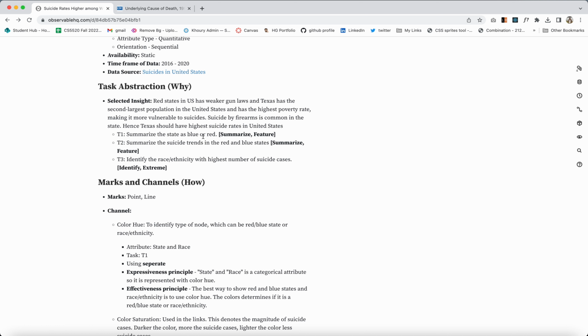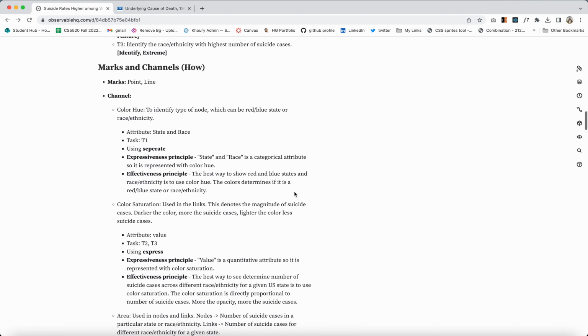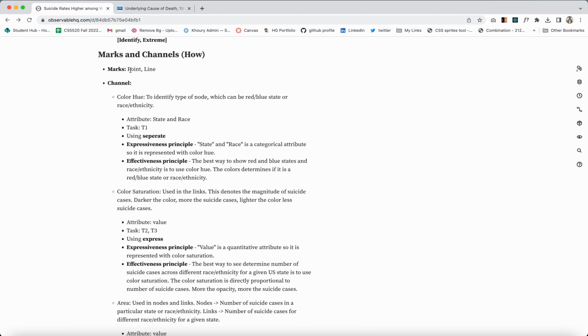Then I came up with the task abstraction for the selected insight. First, my task was to summarize the states as blue or red, that is, whether the states were democratic or republican. My second was to summarize the trends in the red and the blue states. And the third was to identify the race or ethnicity with the highest number of suicide cases. I also performed the how abstraction, that is the marks and the channels. My marks here are the points and the lines. The points are the circles used for nodes, and the lines are the links used to join those nodes.